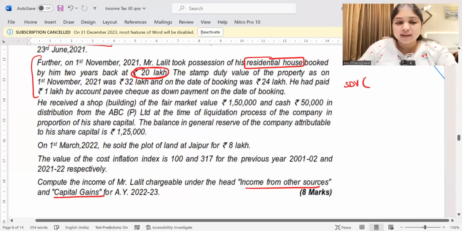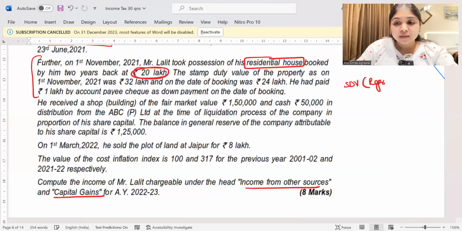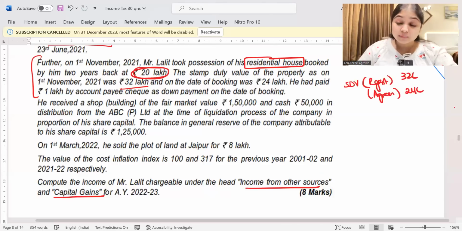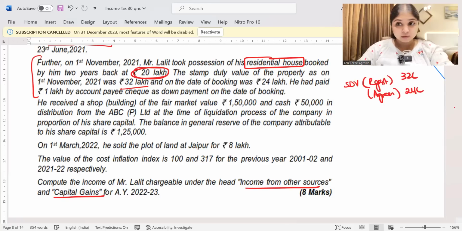So I can say STV on the date of possession, I can say it as registration of the property, was 32 lakh rupees, and STV on the date of agreement, STV on the date of booking, on the date of agreement, was 24 lakh rupees. Out of these two STVs, you know very well, we always prefer to take which STV, tell me? We always prefer to take STV on the date of agreement, right?